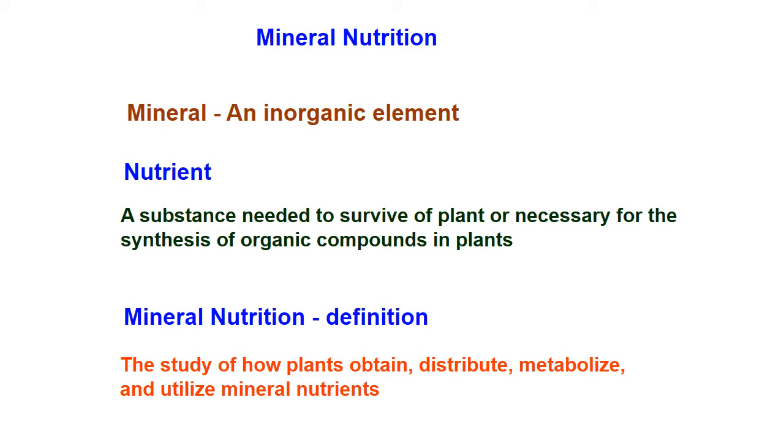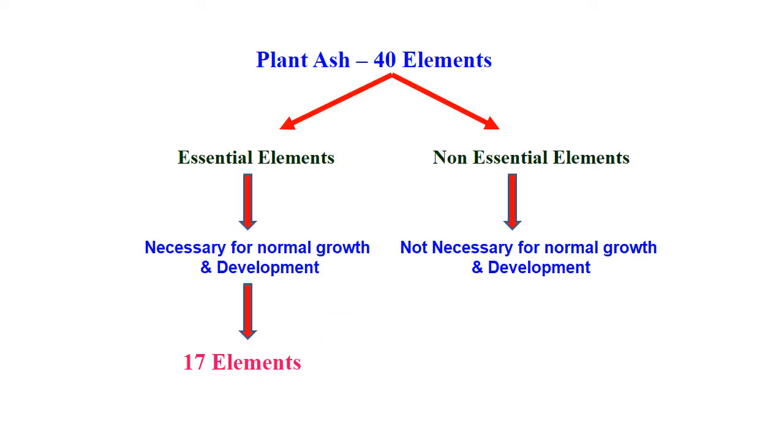Mineral is an inorganic element and nutrient is a substance needed for the survival of a plant or necessary for the synthesis of organic compounds in plants. And coming to the definition of mineral nutrition, it is the study of how plants obtain, distribute, metabolize and utilize mineral nutrients. There is a difference between a nutrient and nutrition. Nutrient is an inorganic element, and nutrition is the study of that particular element.